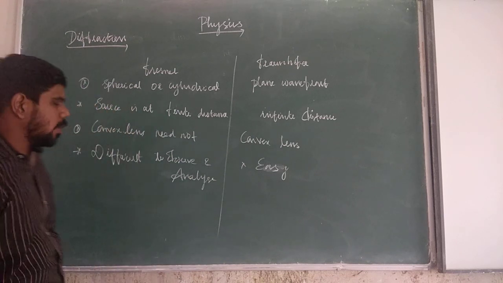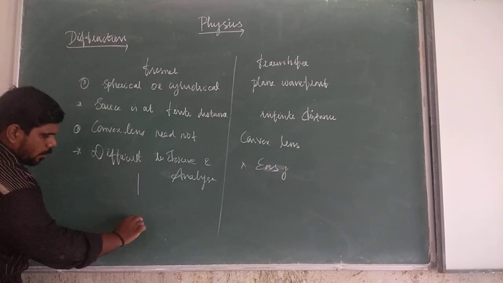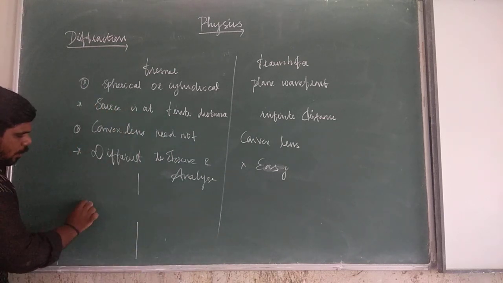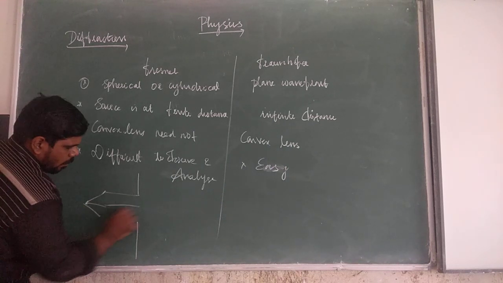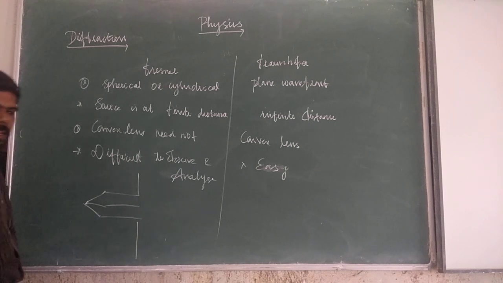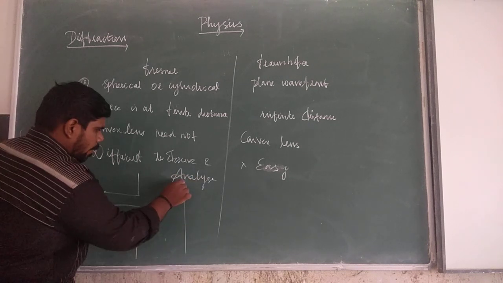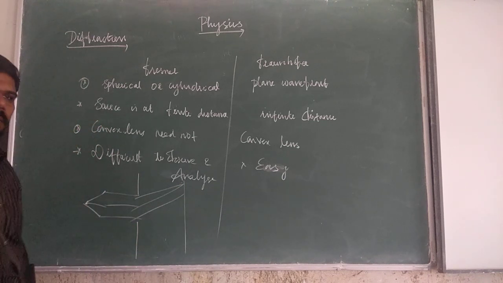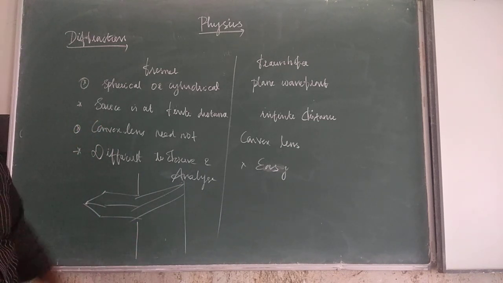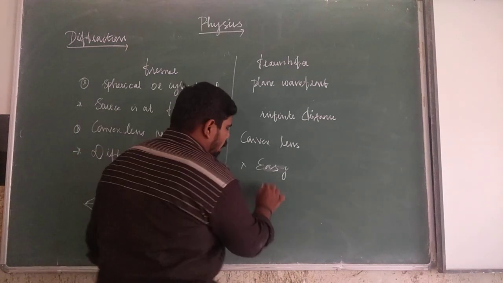And the last one: from this point, the light will be converged and interfere. At the same time, for Fraunhofer diffraction, we have to use a lens.